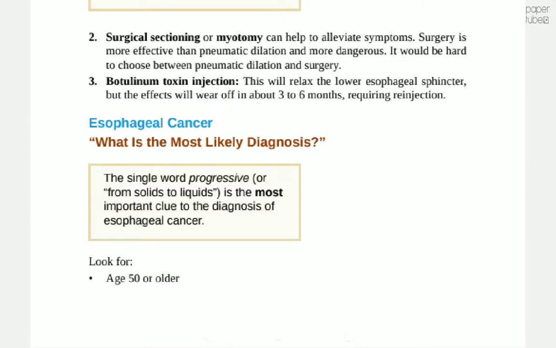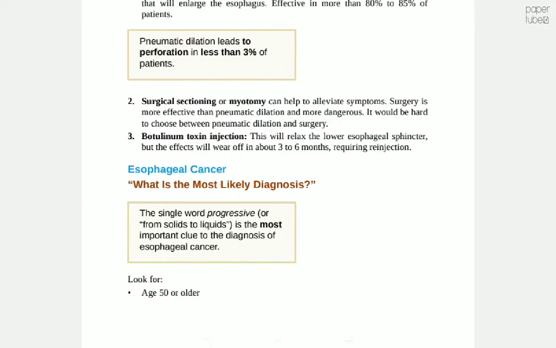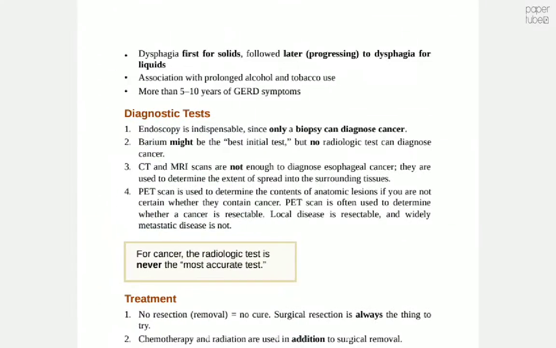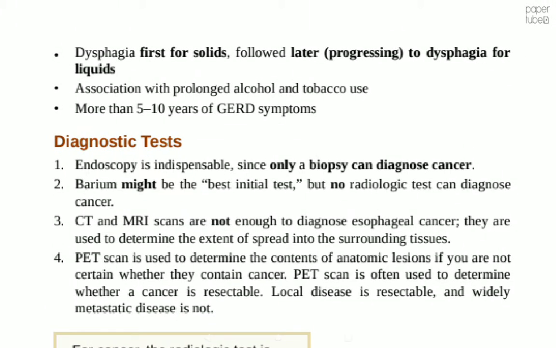What is the most likely diagnosis? A single word, progressive, or from solid to liquid, is the most important clue to the diagnosis of esophageal cancer. Look for age 50 or older, dysphagia first for solid, followed by dysphagia for liquid, association with prolonged alcohol and tobacco use, and more than 5 to 10 years of GERD symptoms. Achalasia has no association with alcohol or tobacco use.